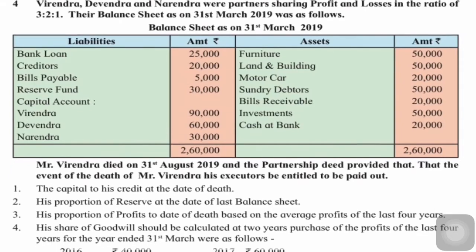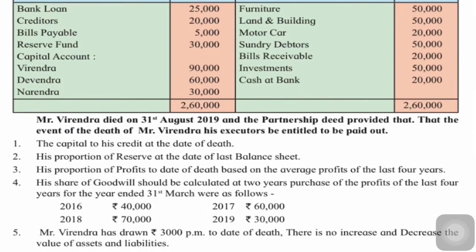His proportion of profits to the date of death based on average profits of last 4 years. For last 4 years profit is given to us, we will find average of that and then find out his share, okay, and for 5 months. His share of goodwill should be calculated at 2 years purchase of profits of last 4 years for the year ended 31st March. So again find out the total profit, then the average profit, and goodwill is equal to average profit into 2, that is number of years purchase, and then find out his share, that is half, and then write goodwill in his capital account.